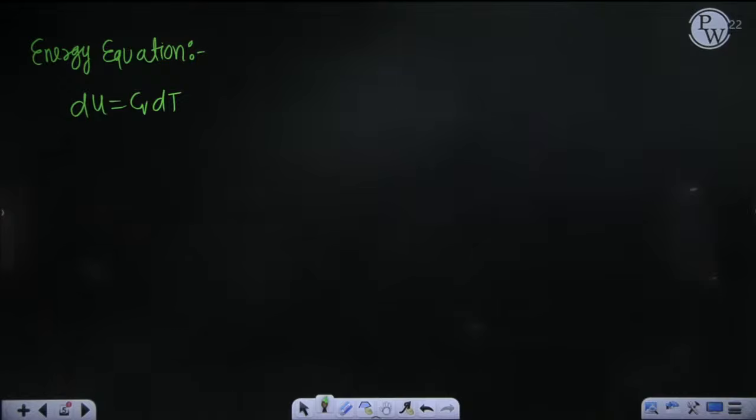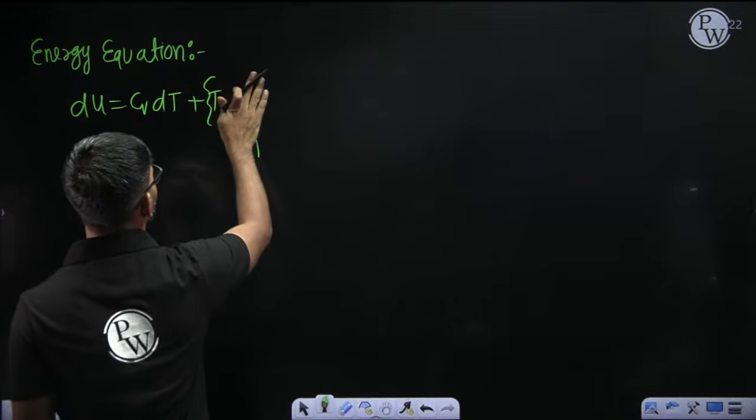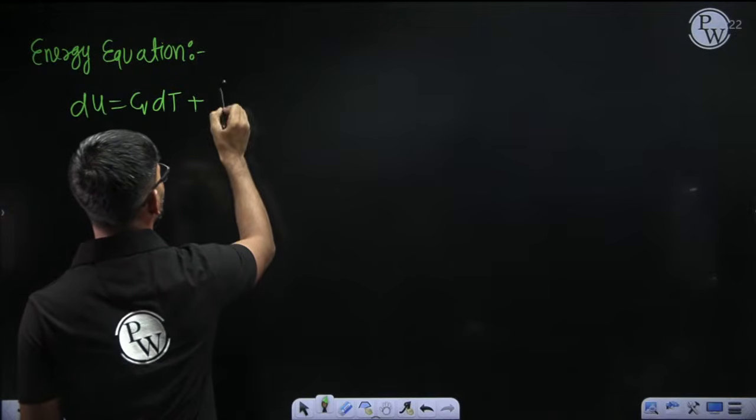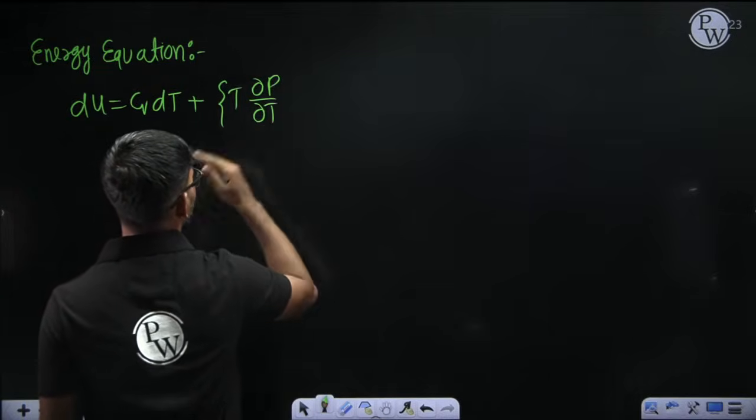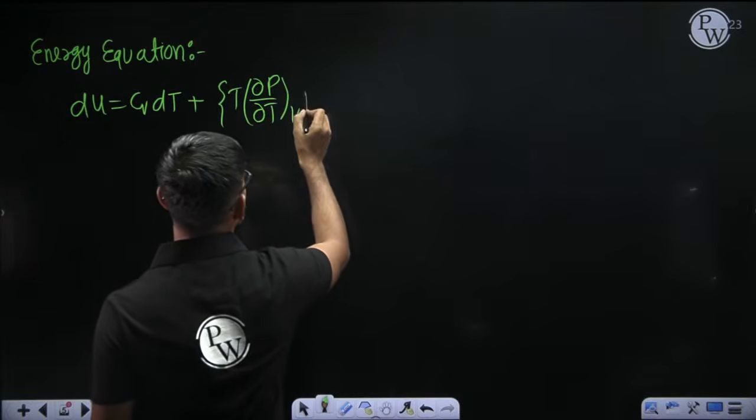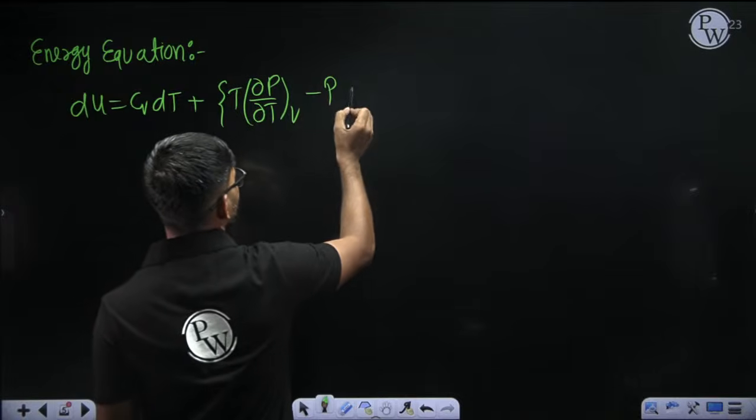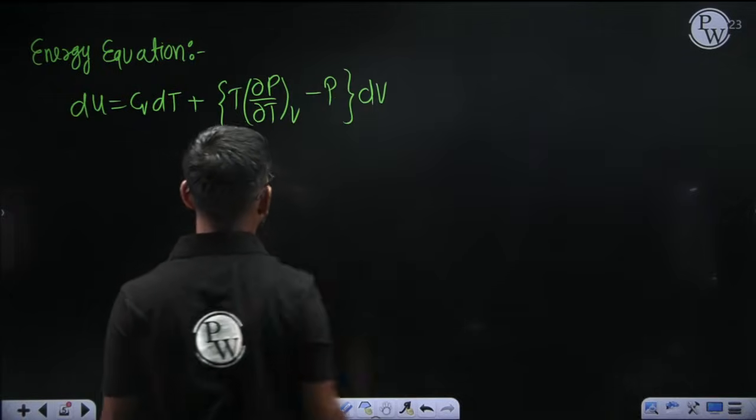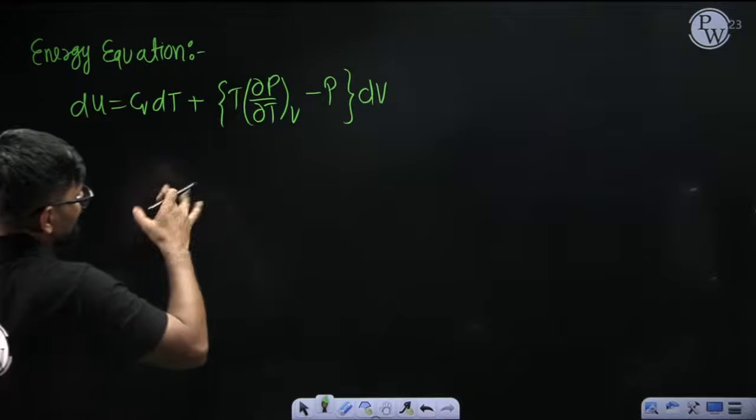T into dou P by dou T, plus T into dou P by dou T at constant volume, minus V, I think so. Dou P by dou T at constant volume minus P dV. Minus P dV, okay, correct. So this is basically the equation.